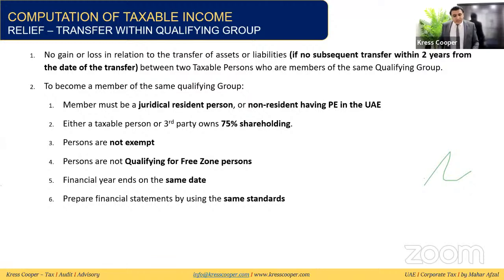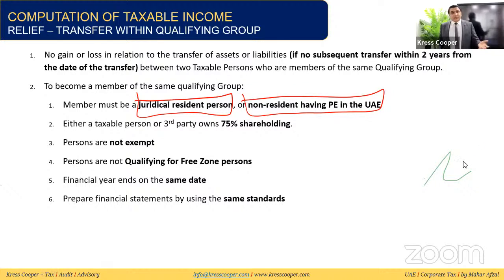And these conditions are to become a member of the same qualifying group. Member must be a juridical resident person. We have already discussed the definition of juridical resident person. Or it can be a non-resident PE in the UAE as well. Suppose Boston Robin has around, you can say, more than 500 branches, assuming in the UAE. And these, they can go for one group and qualifying group as well. Or might be a different PE as well, and conditions are being satisfied. Then they can go for PE in the UAE.